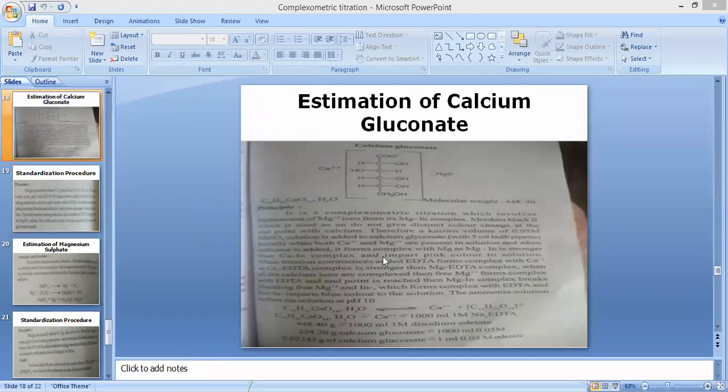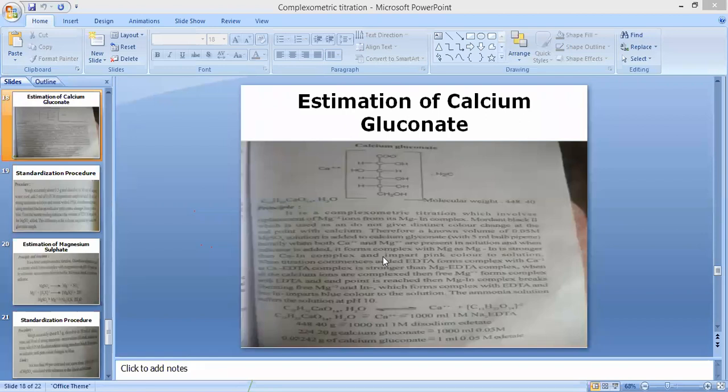So contents in conical flask will be the analyte whose concentration is to be determined, that is calcium gluconate. For dissolving purpose, we are going to use warm water. Nextly, extra reagent added is magnesium sulphate in a concentration of 0.05 molar. Next is the indicator, that is mordant black second. And last, for maintaining the conditions alkaline, we are going to add ammonia buffer.